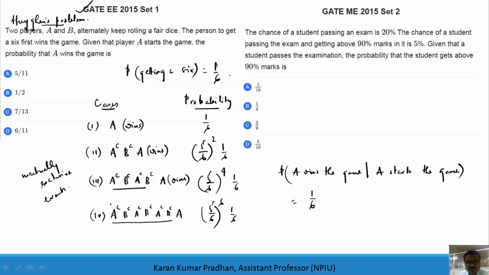This will be performed infinite times because you don't know when you will win. So 1 plus 5 by 6 squared plus 5 by 6 to the power 4 plus 5 by 6 to the power 6 and so on. Basically you are getting a series which is called a geometric series.